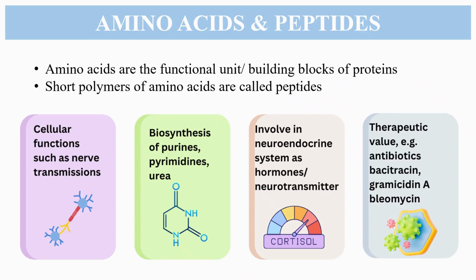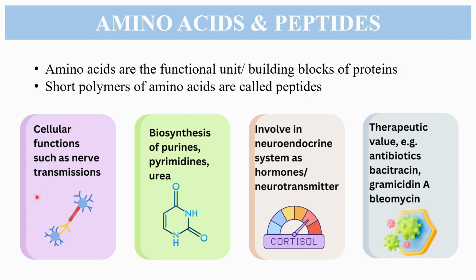So, amino acids are the functional unit or the building blocks of the protein, which means that they are involved in the formation of proteins. Many short polymers of amino acids, when combined, are called peptides. We will look at what peptides are, but let's first discuss the functionality and importance of amino acids.